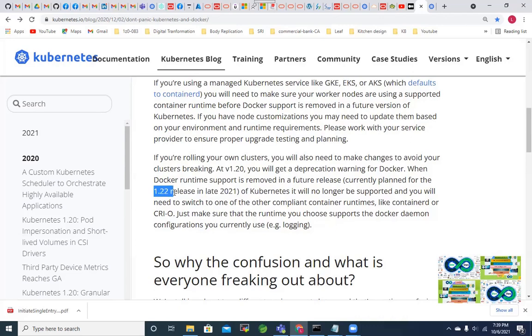So in 1.22, they are telling it's going to be discontinued. It is still supported, but we have to get ready for this change. It will no longer be supported, and you will need to switch to one of the other compliant container runtimes, like containerd or CRI-O.